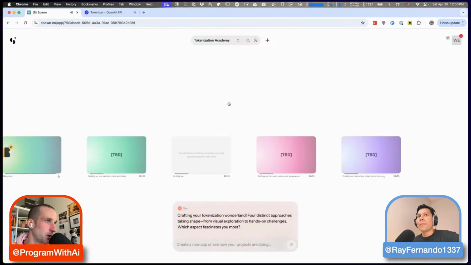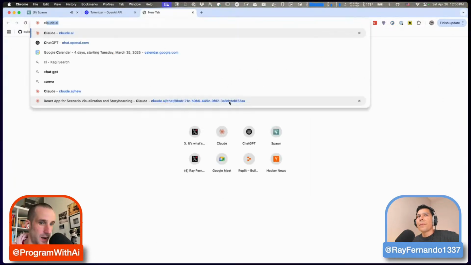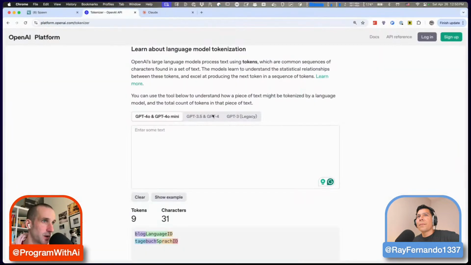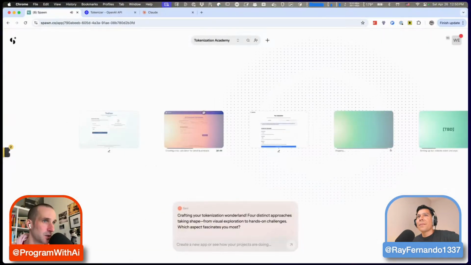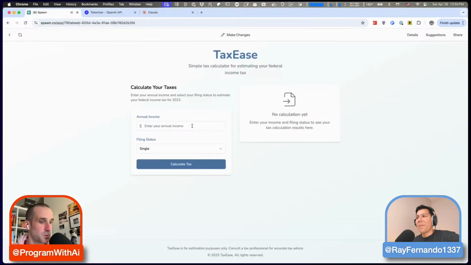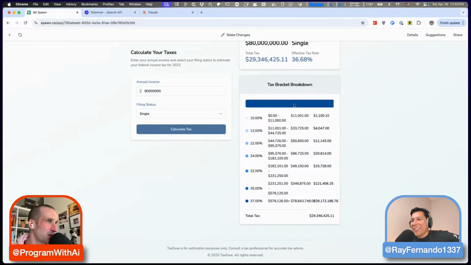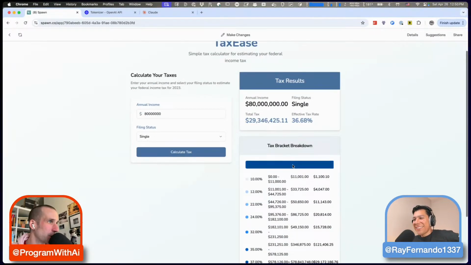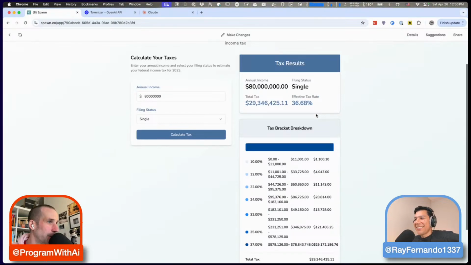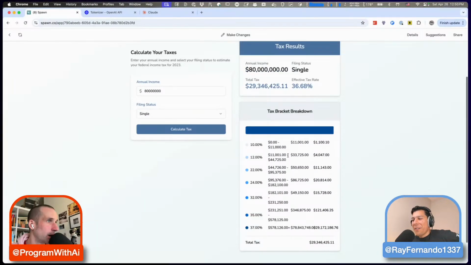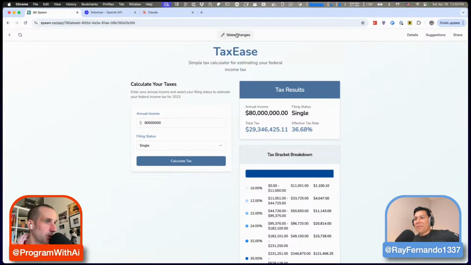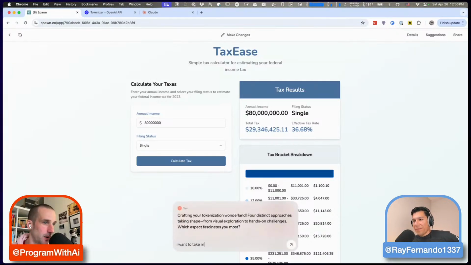And one of the techniques that I had, while these things are going, just to show what I asked it to do, I asked it to do a tax calculator, and actually it's cool. We have our first one here. So I make $8 million a year. 80 million? Yeah, I make $80 million a year. All right, so that's pretty interesting. It doesn't seem I can do much more, so yeah, I'm cooked. I wonder if I can change it. Yeah, I want to take my properties across the globe into account.